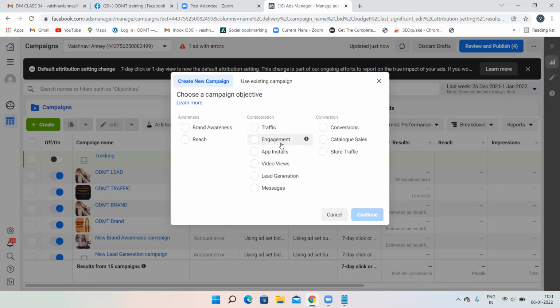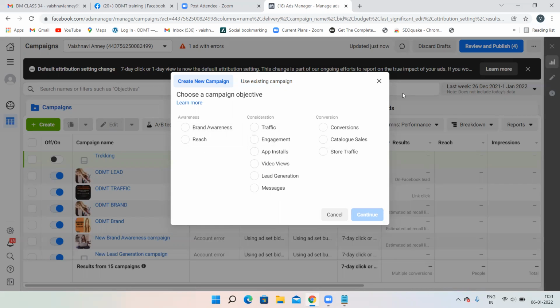If you want engagement, you can go for this. If you have an app and want app installs, go for this. If you want video views, then go for this. Lead generation, we will learn how to do later. So if you do not have an e-commerce website, go for one of these options. The best options are brand awareness, traffic, and lead generation. All these three things we'll learn.